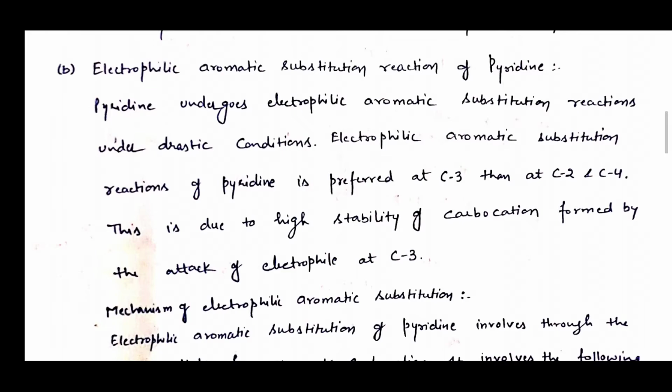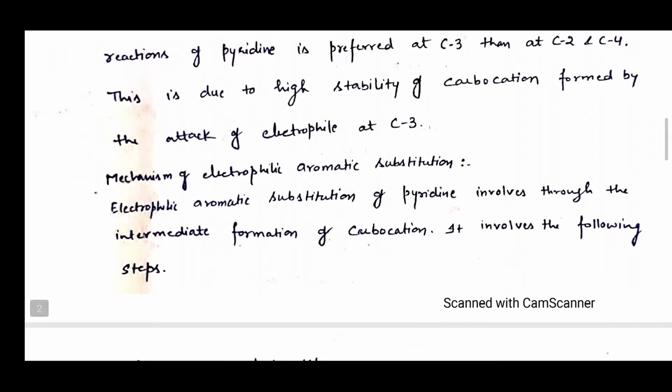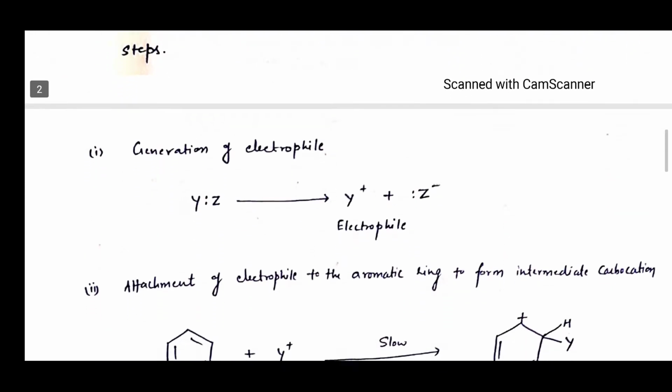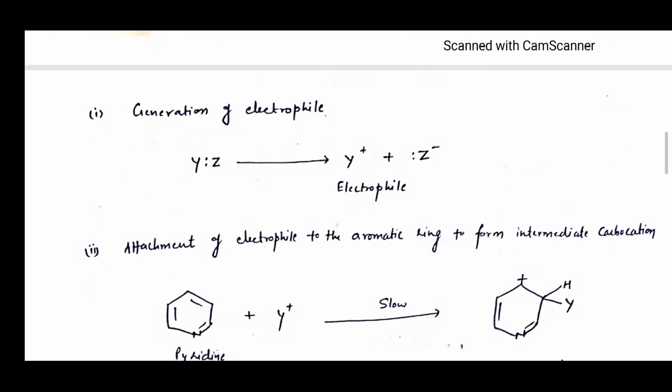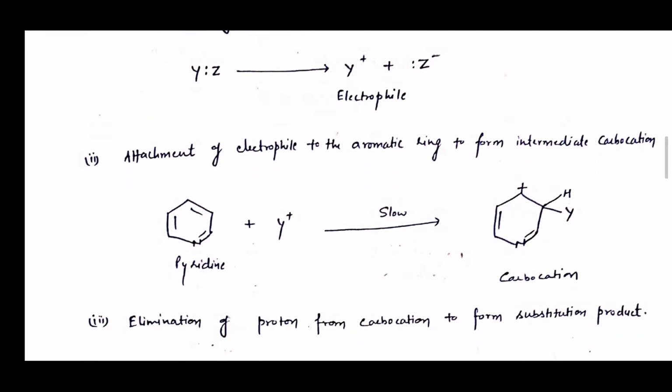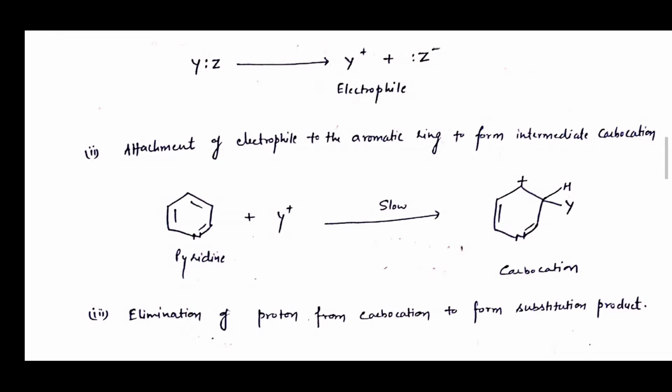Now the mechanism of this electrophilic aromatic substitution. Electrophilic aromatic substitution of pyridine proceeds through the intermediate formation of a carbocation. It involves the following steps. Number 1, as you can see in this reaction, the first step is generation of the electrophile. As you can see, from the compound Y-Z, Y positive is generated as the electrophile and Z negative is removed.